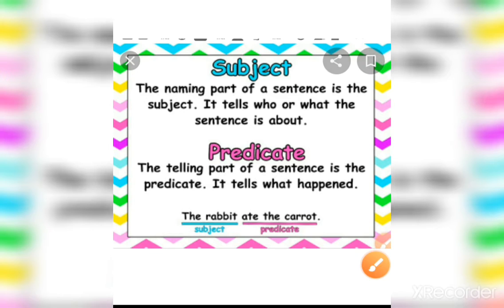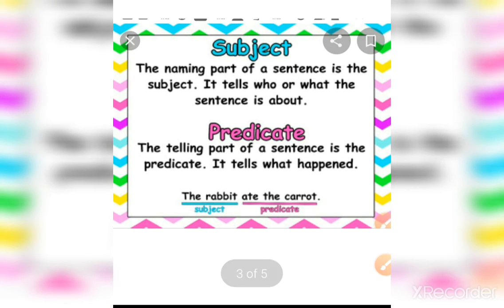Simply you can say, subject is the naming part जिससे हमें ये पता चलता है कि हम किसके बारे में बात कर रहे हैं. And predicate is the telling part which shows what the subject is doing. Subject क्या कर रहा है वो part predicate होता है. I hope it is clear to you now what is subject and what is predicate.